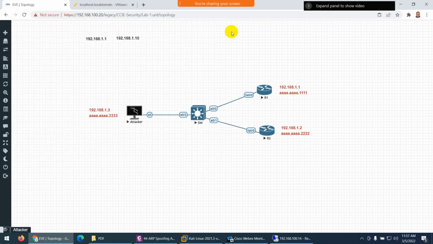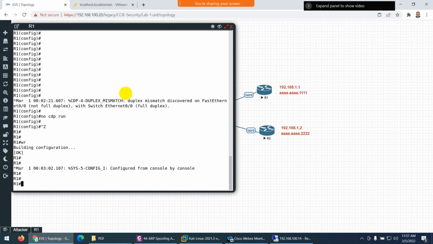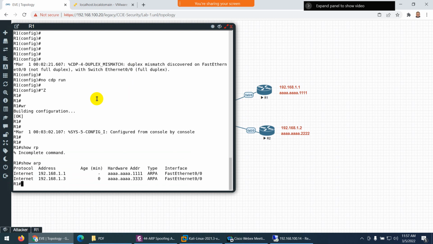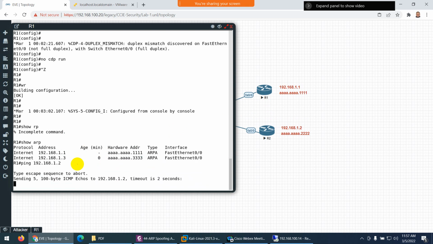Okay, it's better to do it in R1. Right now I haven't done anything. Okay, so show arp. So basically we have 1.1 with MAC address 111, this device, and we have 1.3 with MAC address 333, which is Kali Linux. And let me ping the other device as well so that you can see the detail.